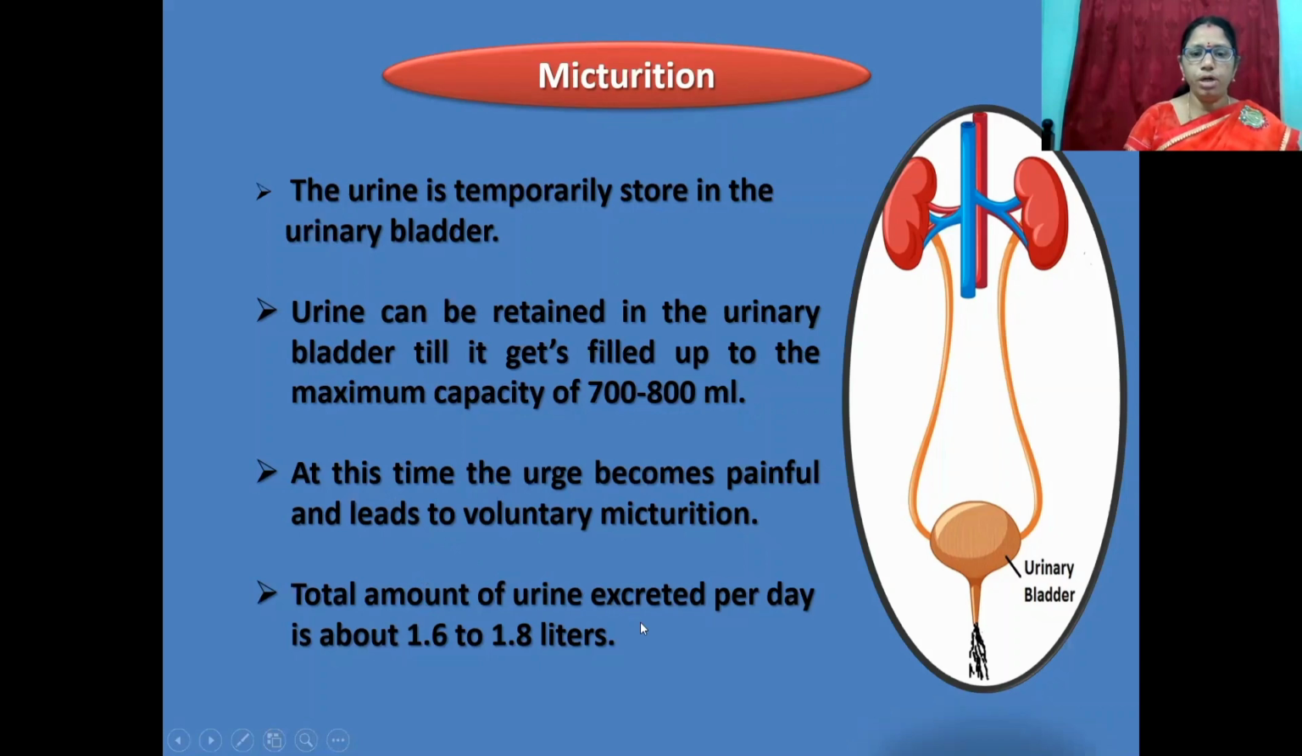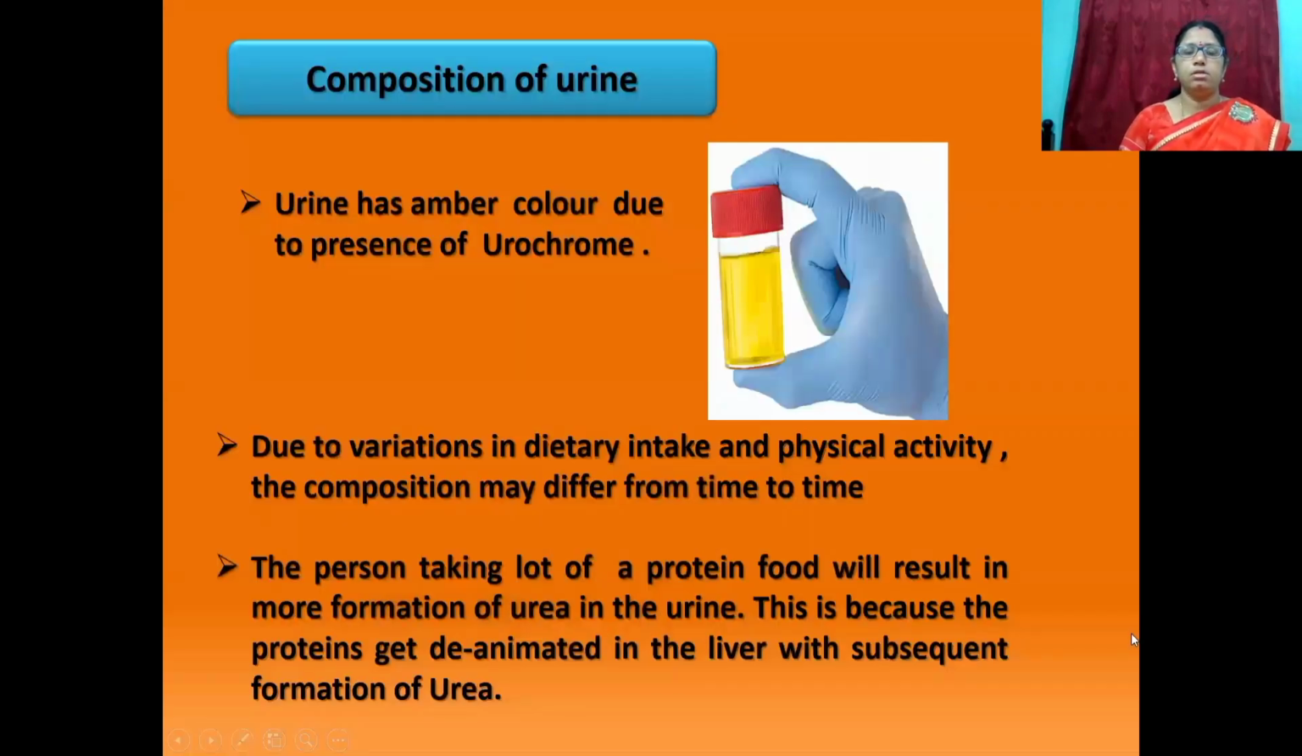Total amount of urine excreted per day is about 1.6 to 1.8 liters. The next one is composition of urine. Urine has amber color due to the presence of urochrome.